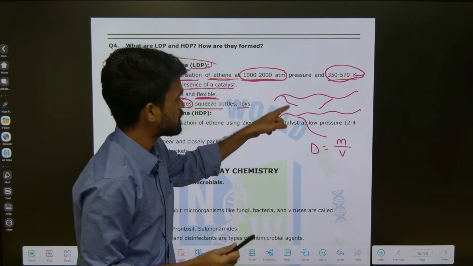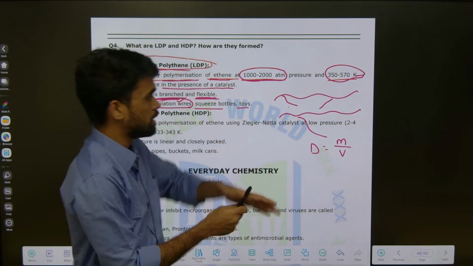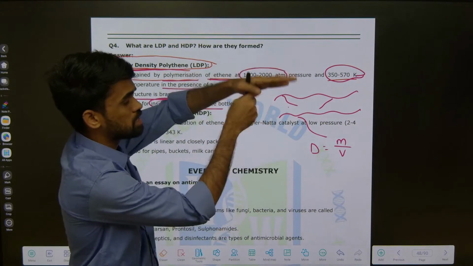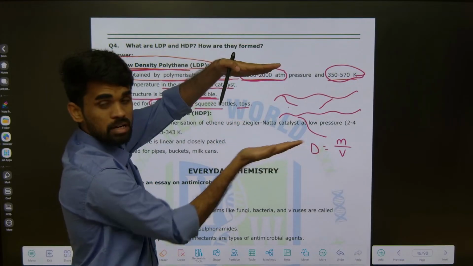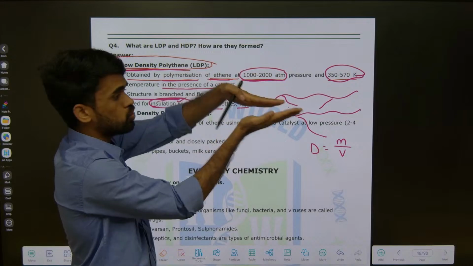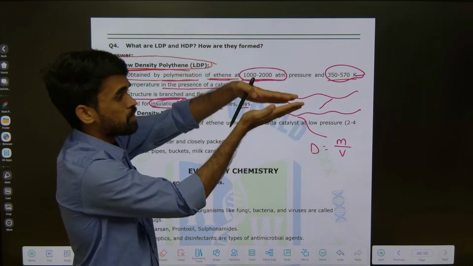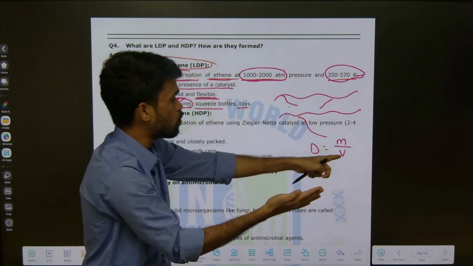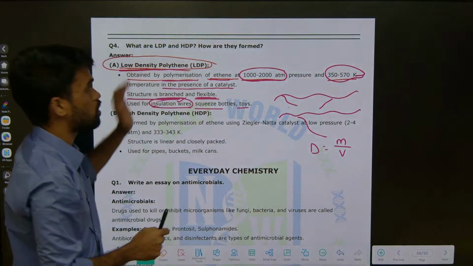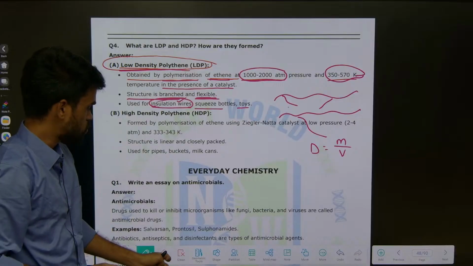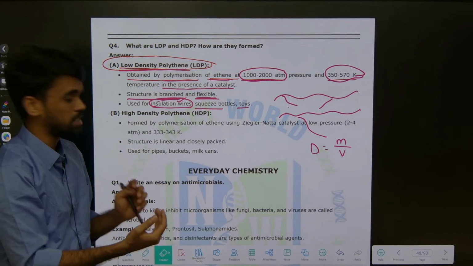So due to the presence of these branches, if this is one layer having branches, now this branch will not allow the chain below to come closer. So due to that, they will occupy more space. If they are occupying more space, more volume is occupied, so they will have lesser density. That's it. That is why we are calling it low density polymer. So this is how you can understand it easily.